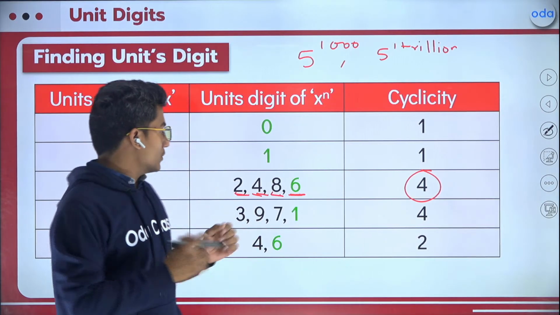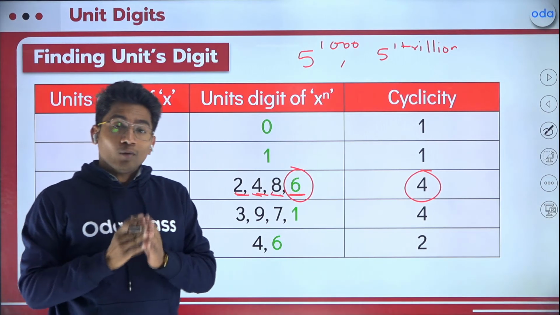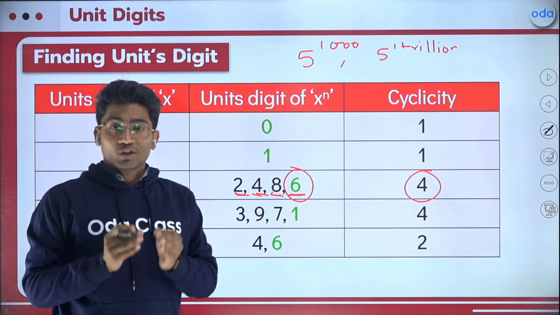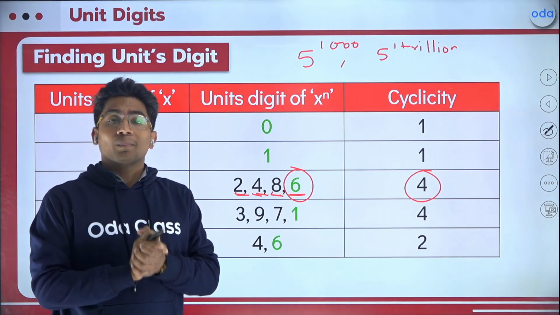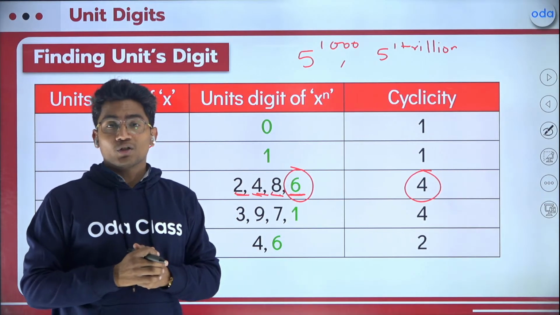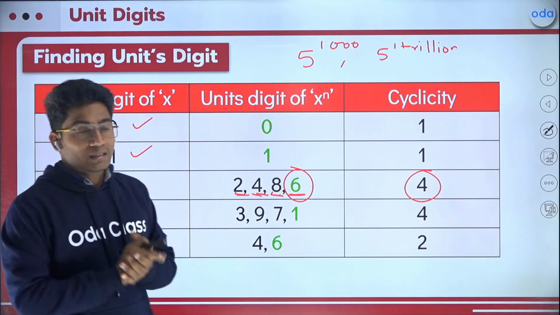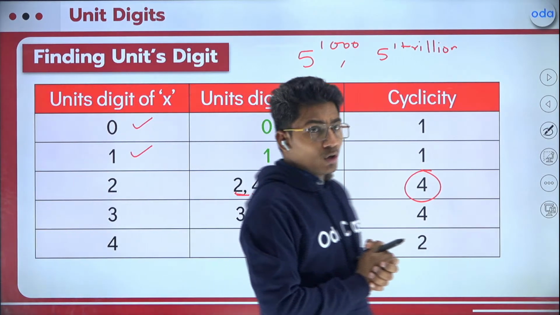So we just have to remember, whenever the power is a multiple of 4 for the digit 2, my unit digit will always be 6, right? So I hope it is clear to all of you.